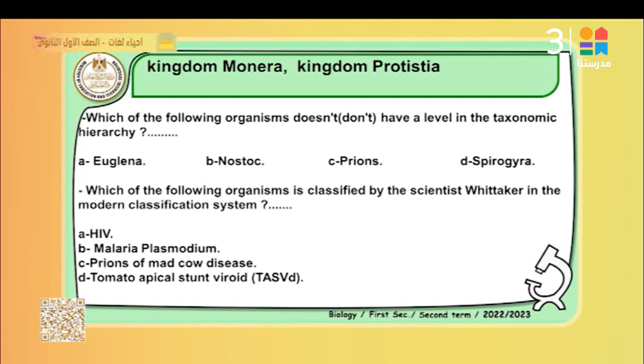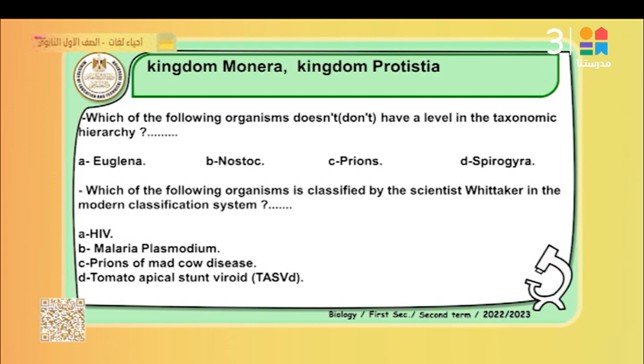Which of the following organisms is classified by the scientist Whittaker in the modern classification system? HIV, human immunodeficiency virus, causes AIDS, acquired immunodeficiency syndrome. Wrong. Why? Because HIV represents a virus. Malaria plasmodium, the best answer. Why?